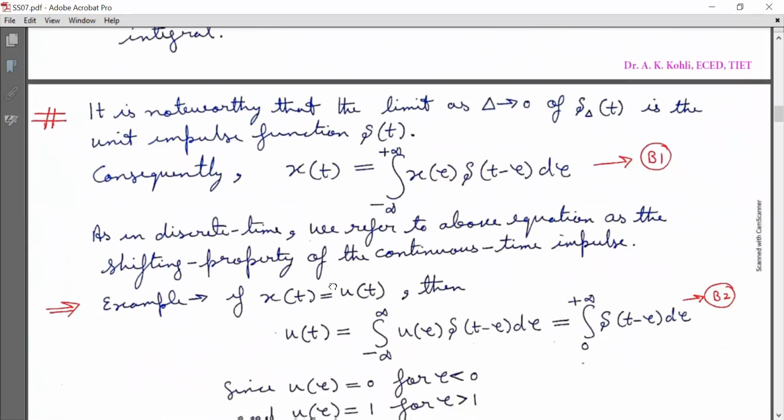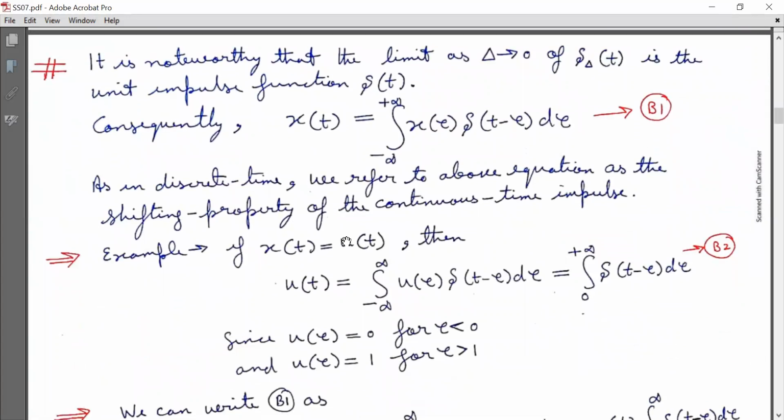Now, an example. If xt is equal to ut, that is the unit step function, then we substitute ut in equation B1. So ut is equal to the integral from minus infinity to infinity of u of tau, delta of t minus tau, d tau.